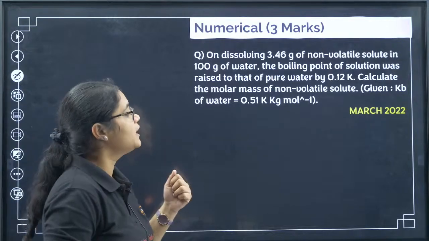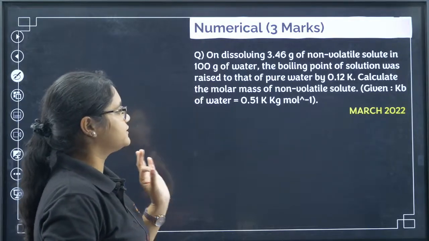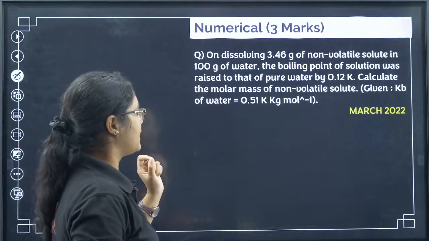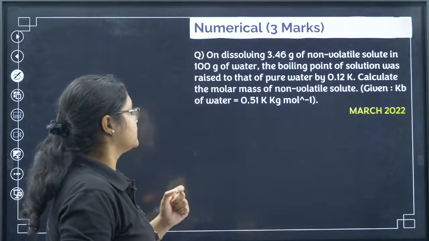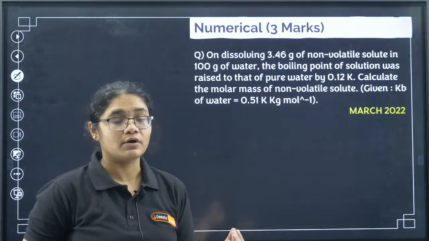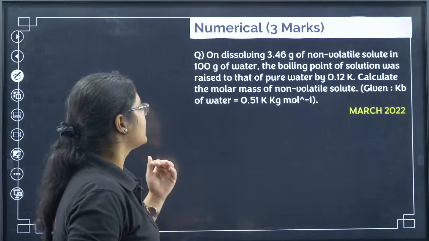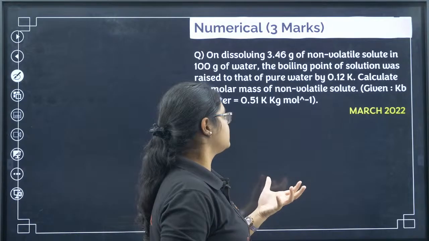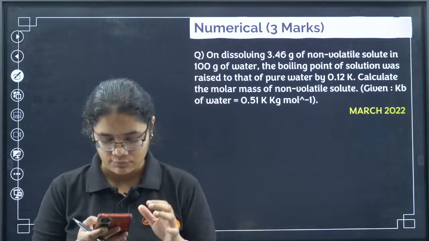This is on boiling point. On dissolving 3.46 gram of non-volatile solute in 100 gram of water, the boiling point of the solution was raised to that of the pure water by 0.12 Kelvin. Calculate the molar mass of the non-volatile solute. Kb value is 0.51.